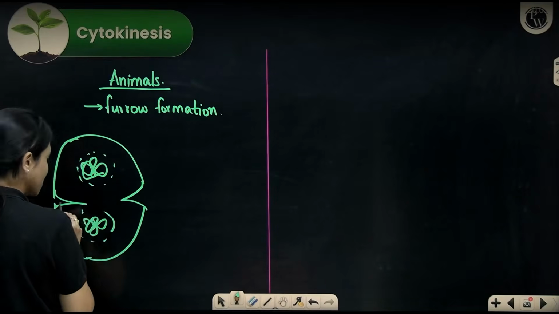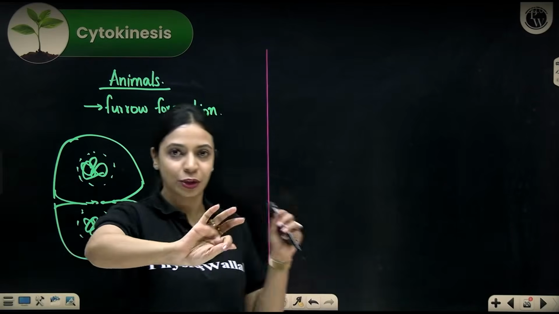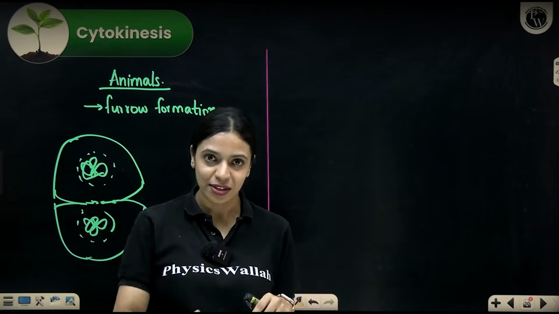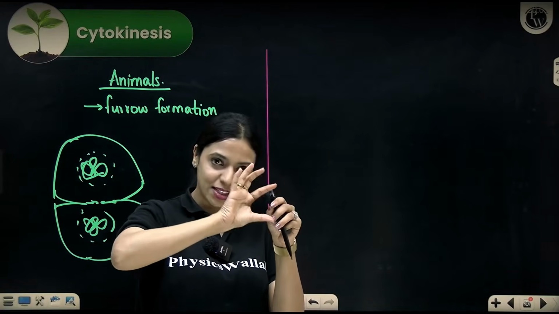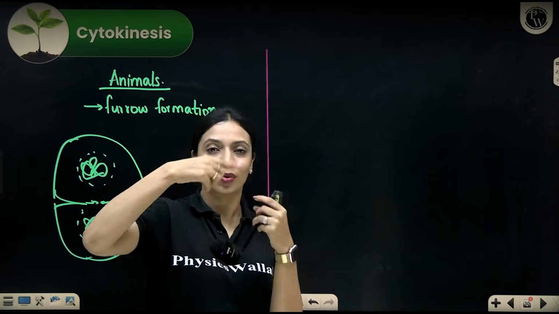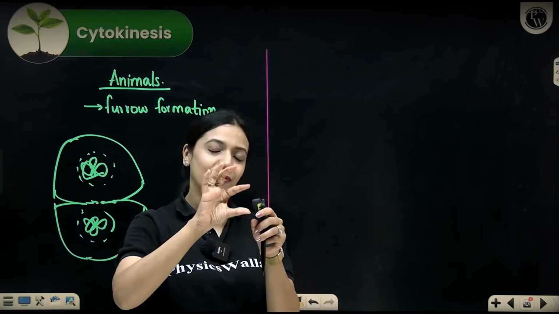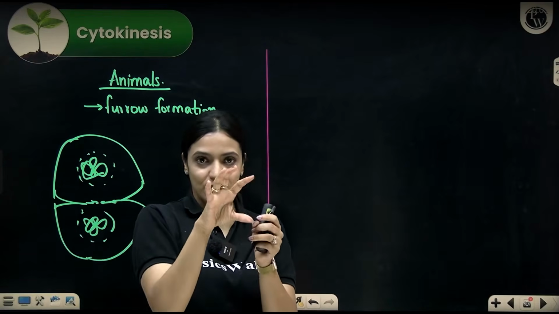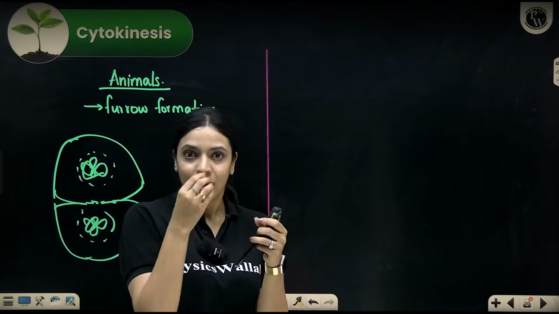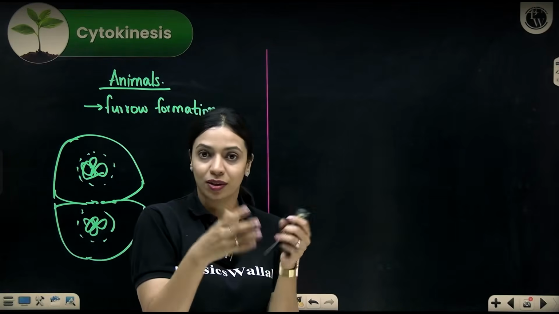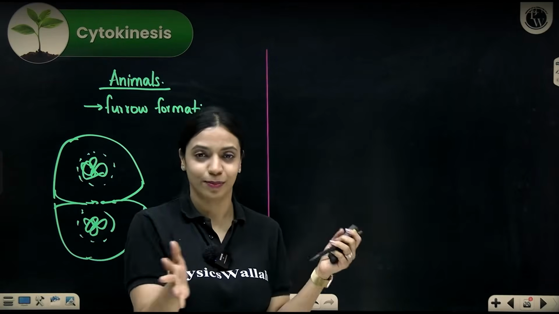Okay. So this furrow will deepen and deepen and deepen, and similar to how you pinch dough to roll out chapatis or rotis from the big fat dough, very similarly a furrow forms, or it gets pinched, such that from the outside, from the periphery to the center, a groove forms, and eventually the two furrows from opposite ends will meet. Think about it like a balloon that's filled with water, like water balloons.